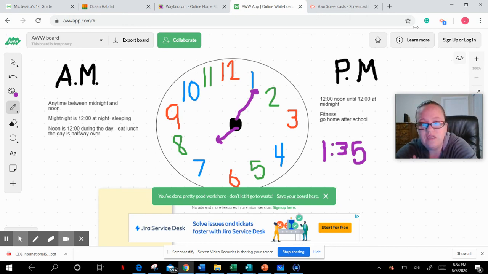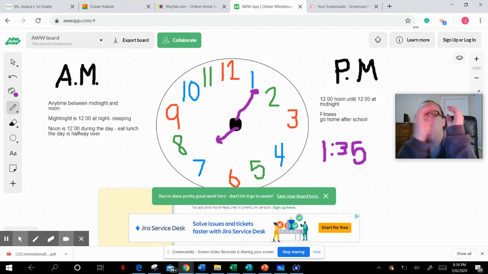So we've got to be careful because we can't judge it based on the sun, because sometimes in the AM before noon it's sunny, and then PM is sometimes still sunny too. So we got to think about that. This is a little difficult to understand at times, and I just wanted to introduce it to you. You're not going to have any assignments on AM and PM this year, but it is something to get used to thinking about. When is AM and when is PM?